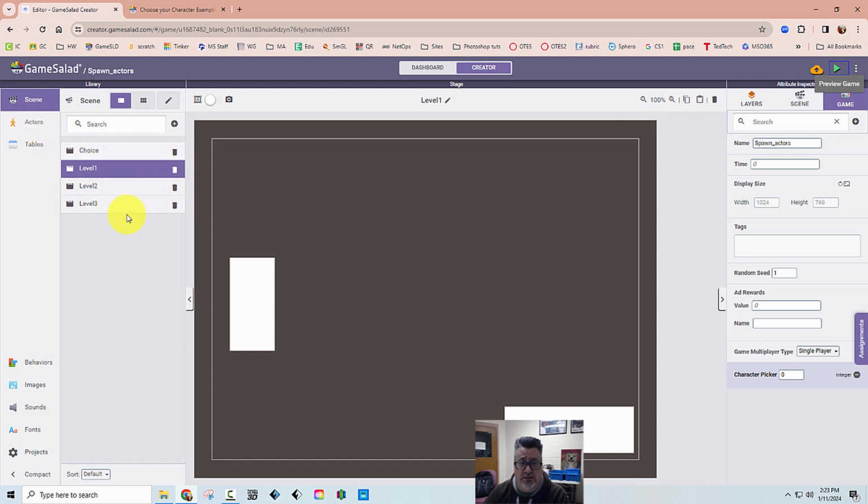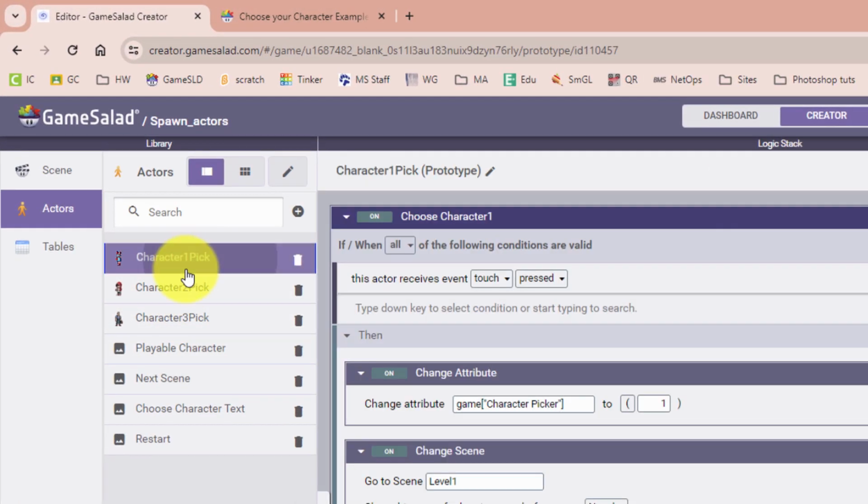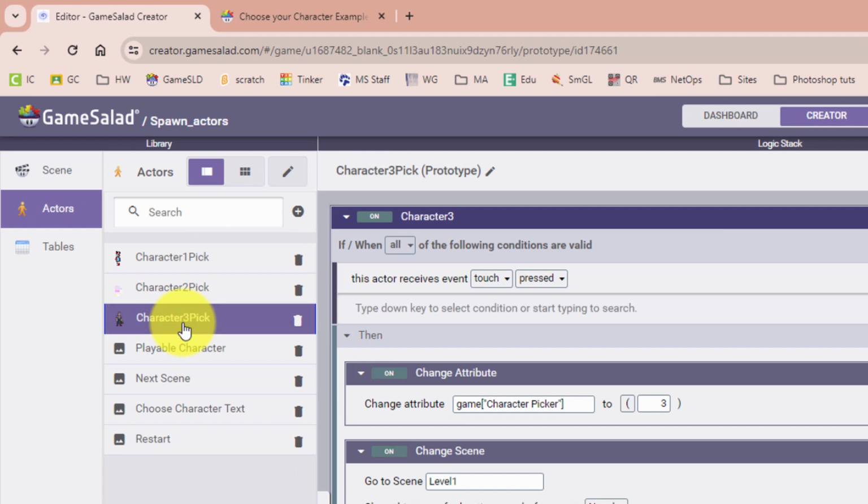Okay, so you make your levels like normal. You don't have to change anything in your levels. The key will be the actor that you put on the level. So let's take a look at our actors. At the moment, I have 7 actors. You'll notice I have character 1 pick, character 2 pick, character 3 pick.